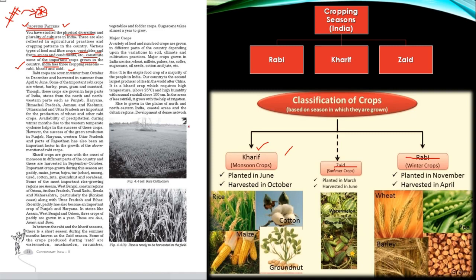The first season is the Rabi, second is Kharif, and the third season, the intermediate or transition season, is the Zaid season. So let us see what are the characteristics of the Rabi cropping season. First of all, Rabi crops are sown in winter from October to December, and they are harvested in summer from April to June.